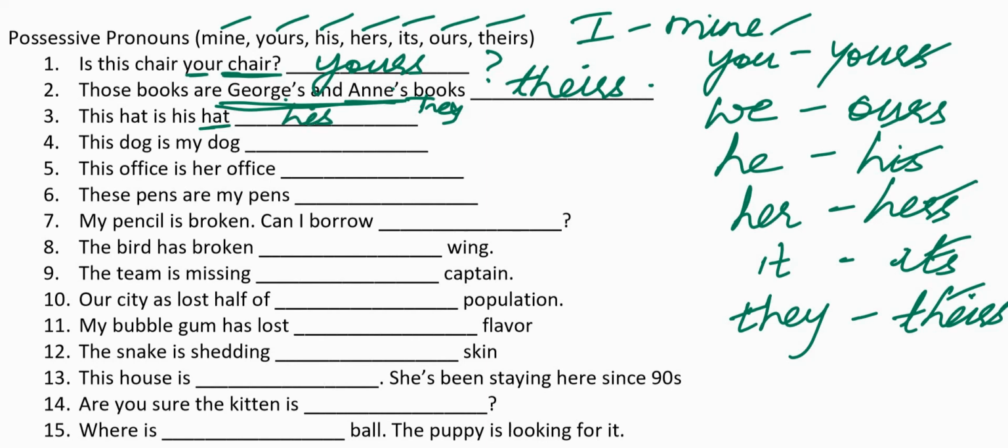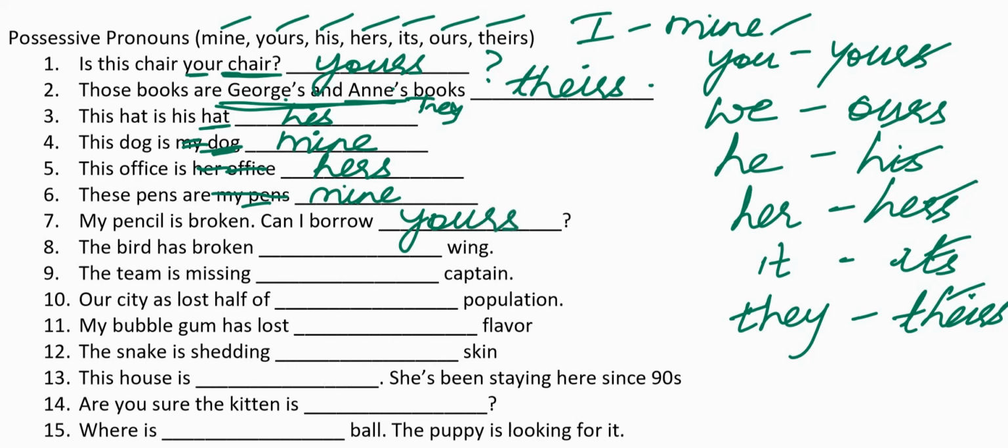This dog is my dog. I need not write dog again. This dog is mine. This office is her office. We know we are talking about an office which belongs to her. This office is hers. These pens are my pens. We know we are talking about possession. Pens which belong to me. These pens are mine. My pencil is broken. Can I borrow? Will you say your pencil? No. Can I borrow yours?